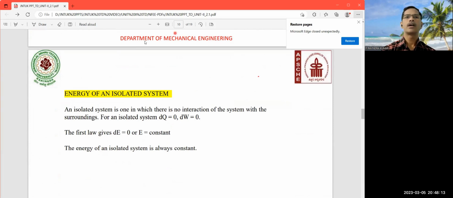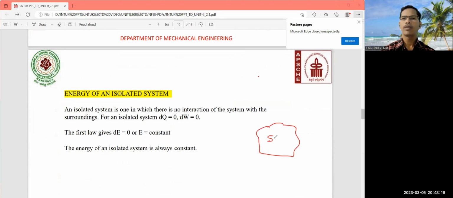So here, if you take one system, it is an arbitrary system, and it is insulated. That is, here, no interaction. That is the system isolated. Here I am calling it an isolated system. Now, when the system is isolated, in that case heat transfer is 0, and the work transfer is also equal to 0. So when you apply the first law of thermodynamics, that is Q is equal to